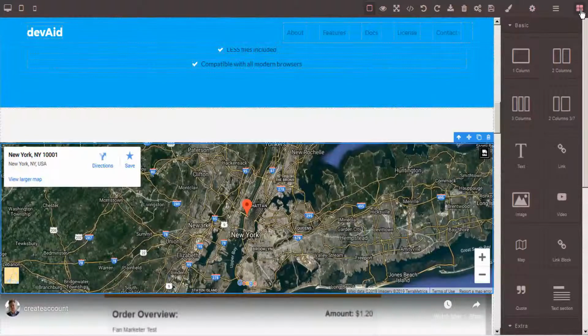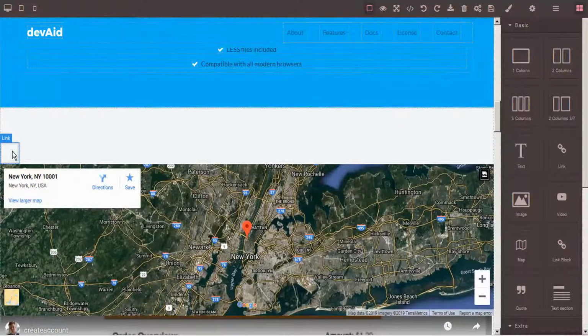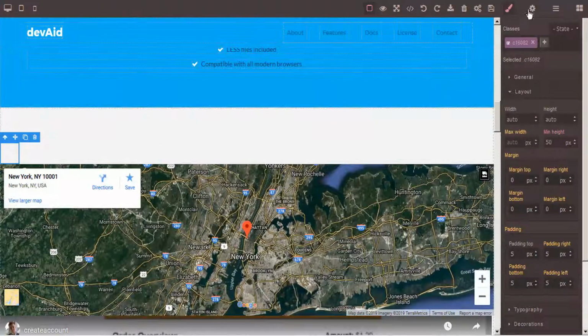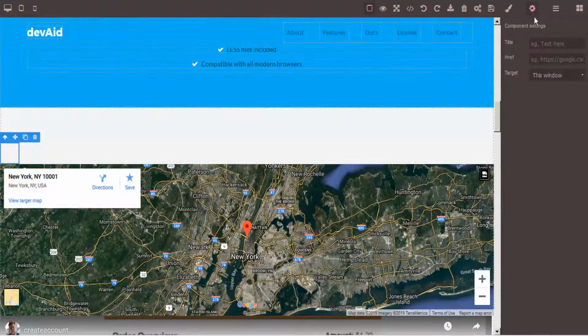And some other features that we have here are link blocks. So we can input a link block here and then go to the Trait Manager to let it know where we're linking to. And open in the same window or a new window. Typically, we're probably always going to want to open in a new window so we don't lose our client.